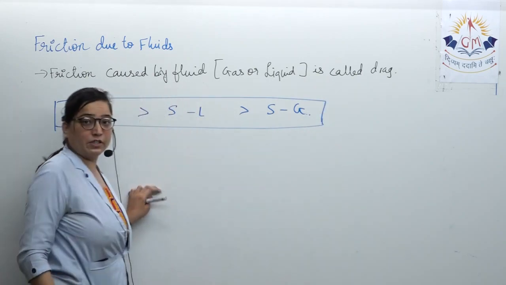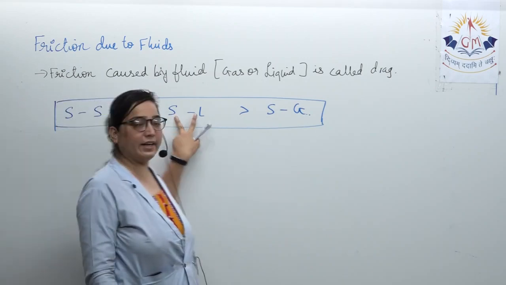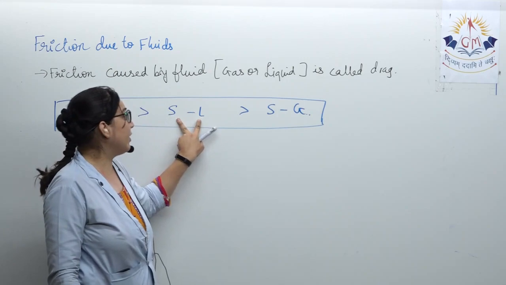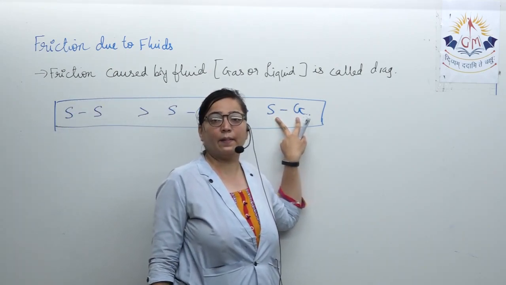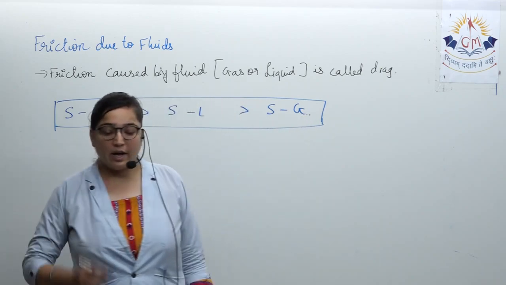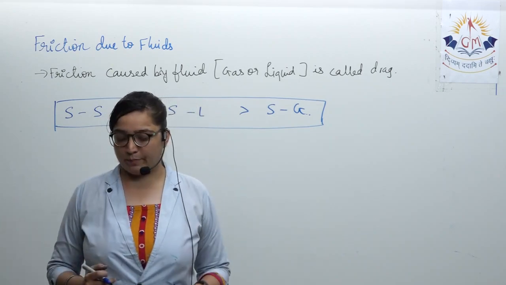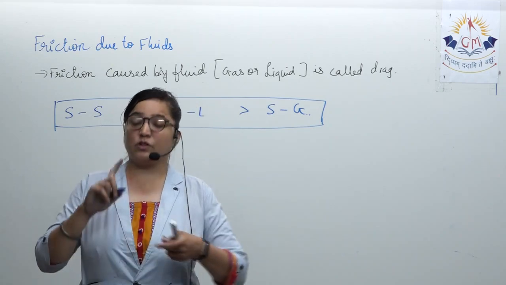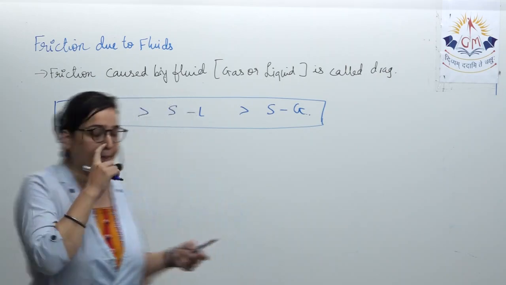That is, the frictional force that is exerted between two solids is more than the frictional force exerted between a solid and a liquid surface, and yet more than between a solid and a gas. Okay, the next important parameter is on which things the force of friction depends. Force of friction depends first of all on the speed of the object with respect to the fluid.